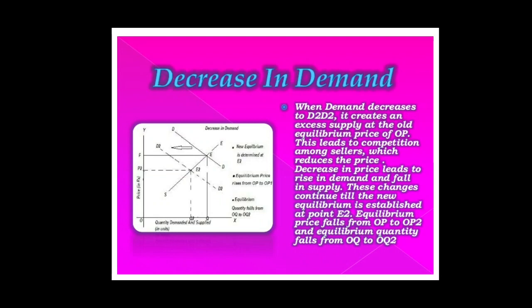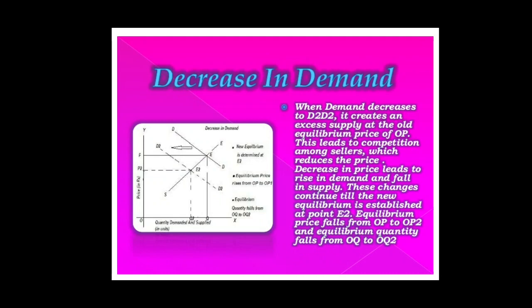This leads to competition among sellers, which reduces the price. Decrease in price leads to rise in demand and fall in supply. These changes continue till the new equilibrium position is established at point E2.